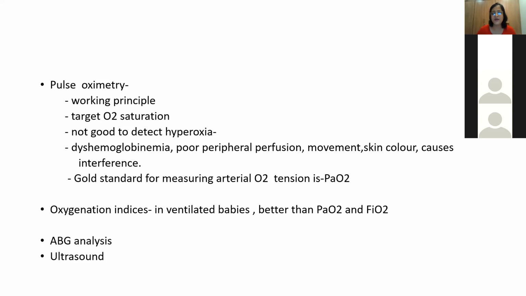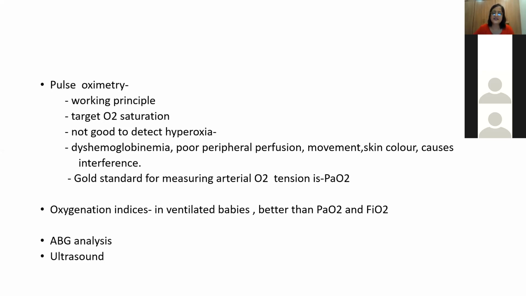You will not be able to understand what PaO2 you are actually giving, because the oxygen dissociation curve, if you remember, has a sigmoid shape. So in the upper part, you cannot really tell. It might show 97% for a PaO2 of 110, and it may show the same for 290 millimeters of mercury. So it is not very good for detecting hyperoxia.